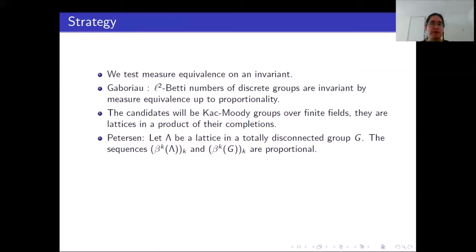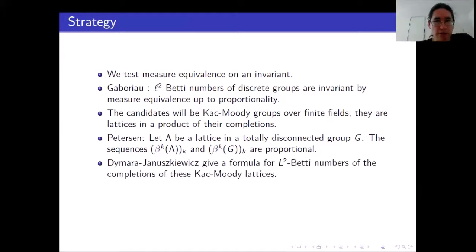This theorem, due to Peterson, tells that if we have a lattice in, for instance, a totally disconnected group, so here totally disconnected will be enough, I think this is true in a more general setting, then the sequences of L2 numbers of lambda and of k and of g are proportional. So we can really work with the topological group.